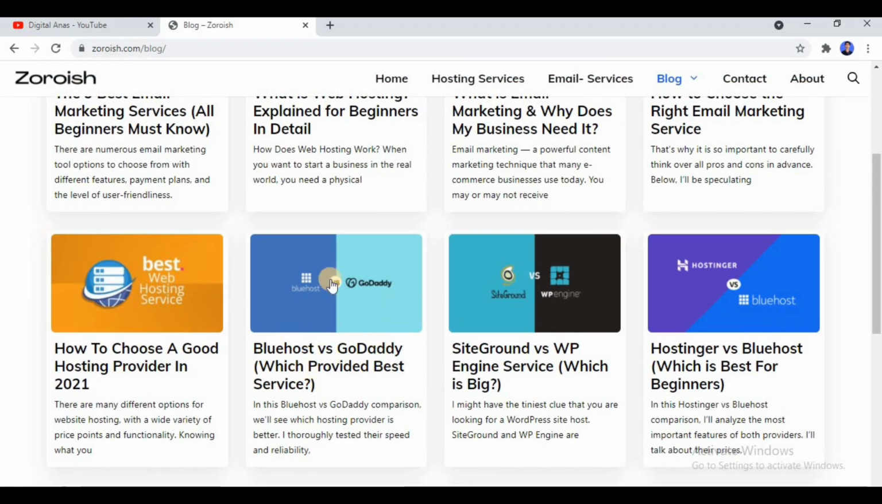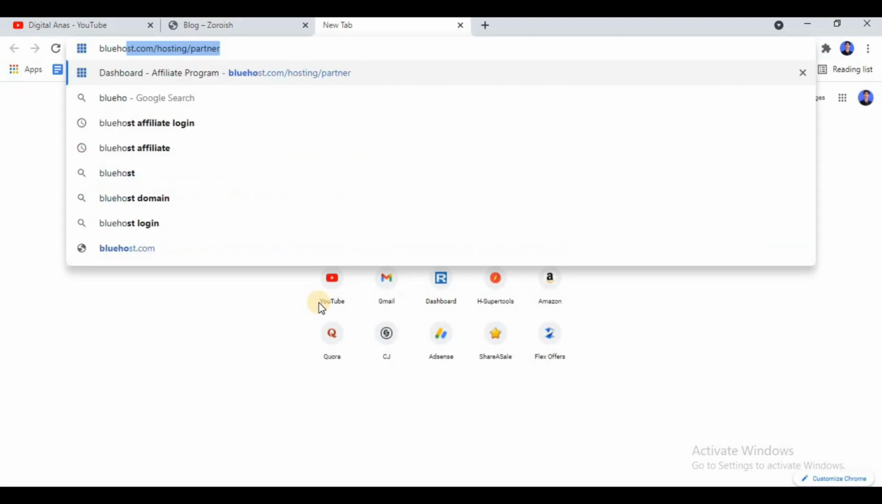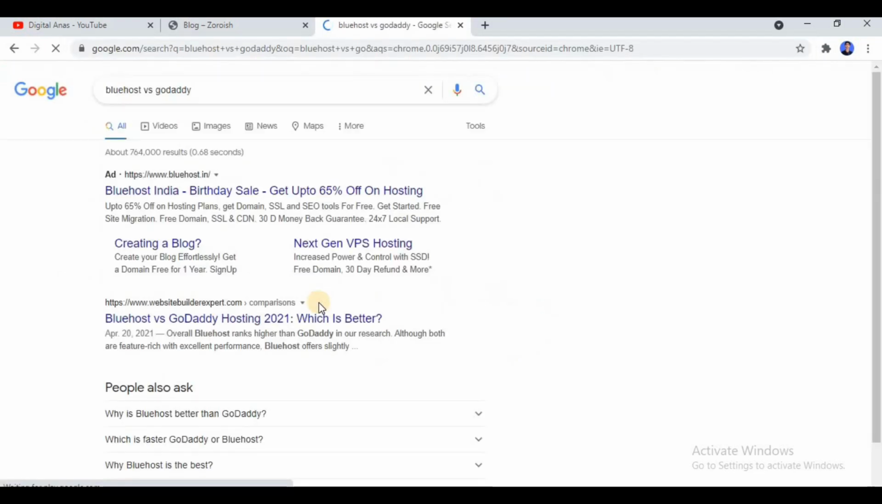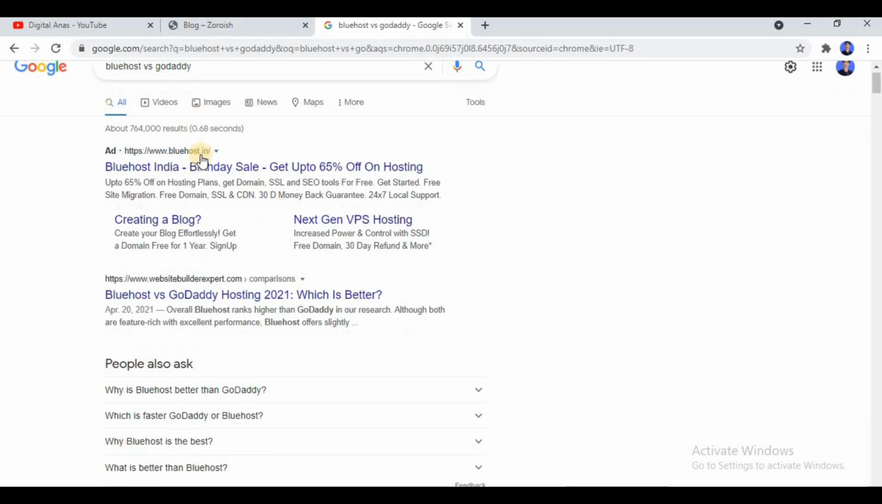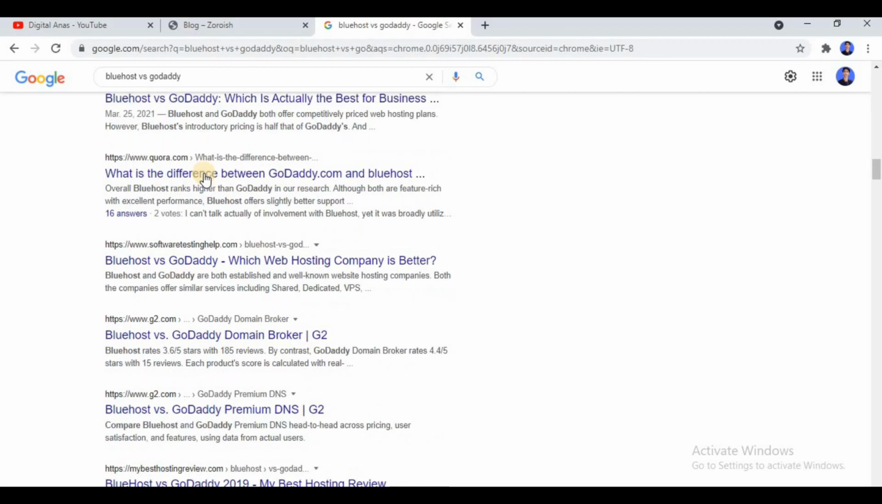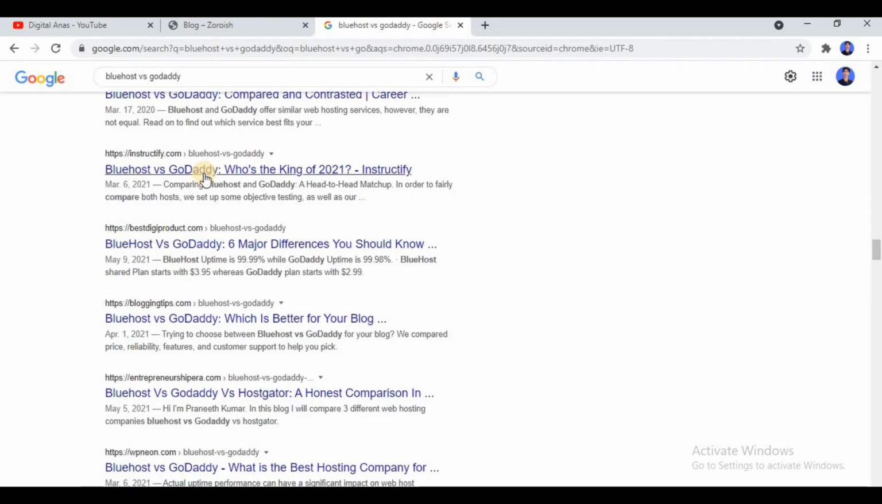Suppose Bluehost versus GoDaddy is a keyword, and suppose I search for it over here. As it is a review keyword, what you need to do is simply skip the top 20 or 25 websites and come down. As you can see, as soon as you come down, there are many blog posts available. Like if I open this one, Bluehost versus GoDaddy, which is better for your blog.